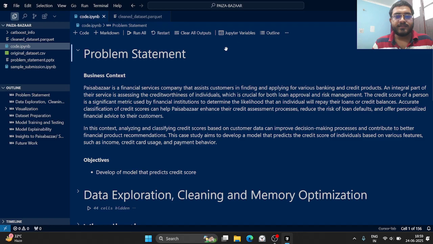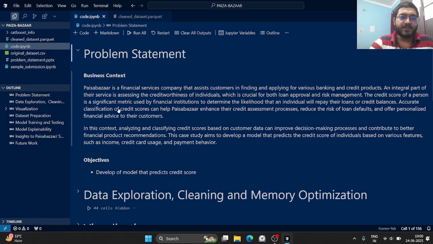This case study aims to develop a model that predicts credit score of individuals based on various features such as income, credit card usage, and payment behavior. And the final objective we have here is developing a model that can predict credit score. So simply we have to predict the credit score. And why is credit score important? Because it will help us to know whether the individual will be able to repay their loans or credit balances.